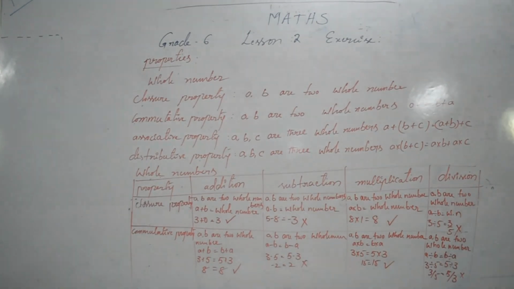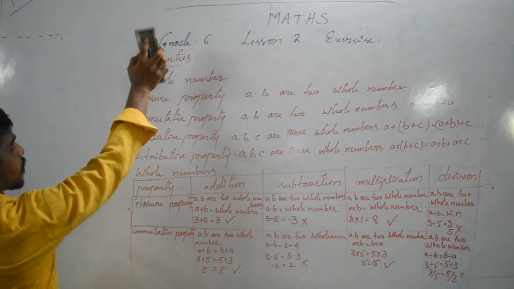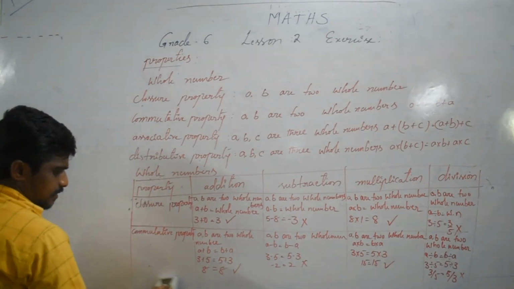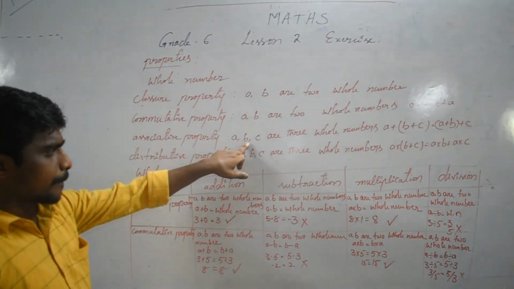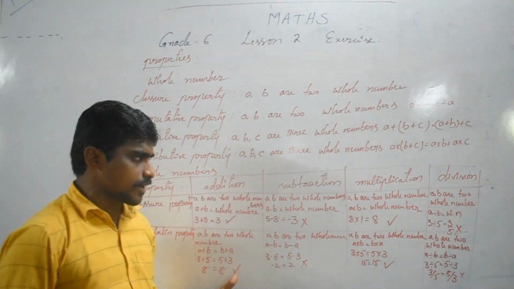Check on the additions, subtractions, multiplications, divisions. A, B, C are three whole numbers.